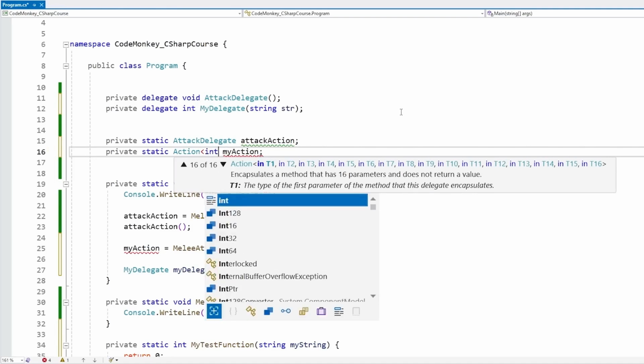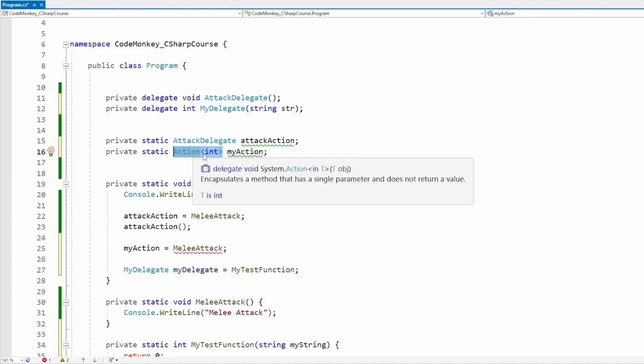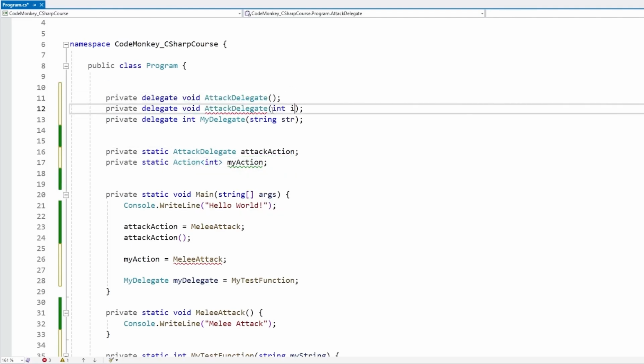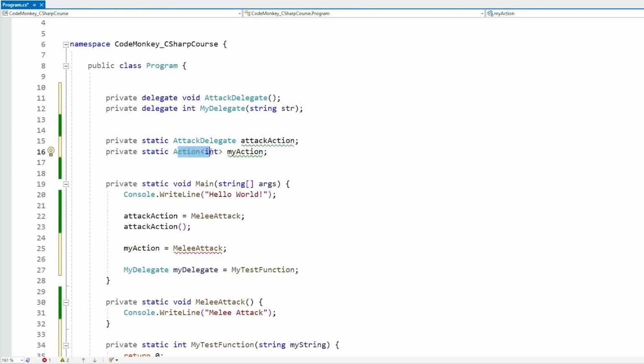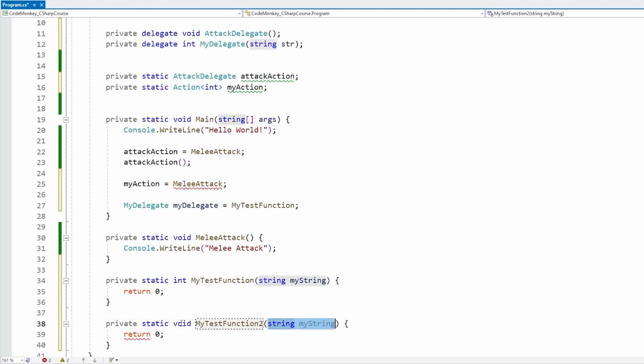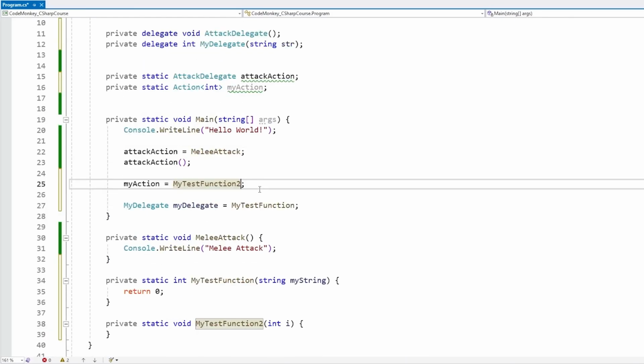So let's say an action that takes in an int. What this means is a function that will return void, and it's going to have an int for the parameter. So the equivalent, for example, up here would be some kind of int like this. So this would equal pretty much this. And down here, of course, since we changed the delegate that we're using, this one is no longer valid. So in this case, we would need to make something that returns void and then takes in an int parameter. Yep, just like this. And if we assign this one to that one, and yep, it does match.